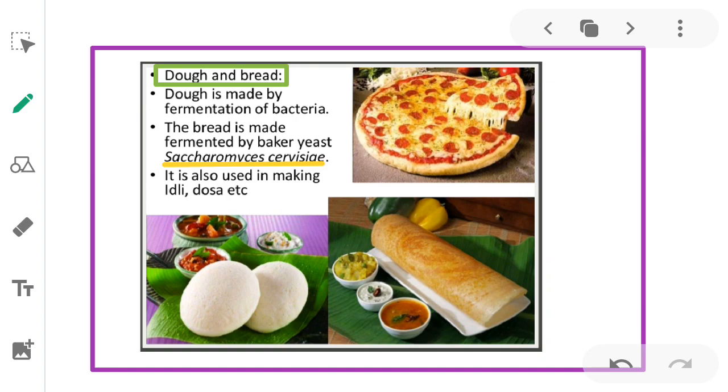Dough is also used in making idli, dosa, etc. Dosa is also fermented by bacteria. The puffed up appearance of dough is due to the production of CO2 gas. Similarly, the dough is used for making bread by using baker's yeast, Saccharomyces cerevisiae.